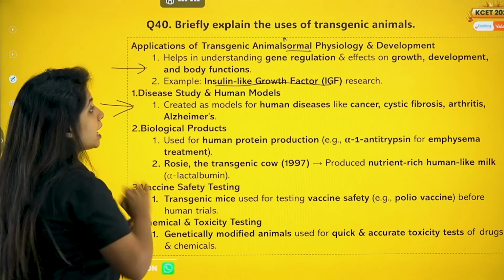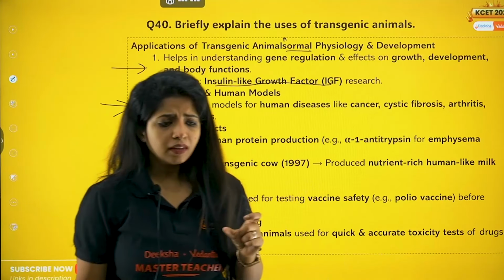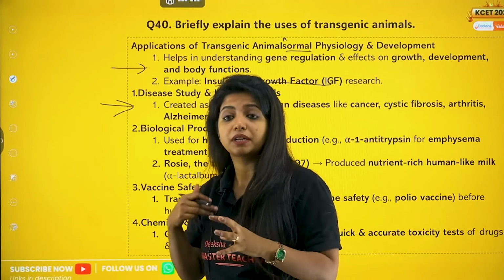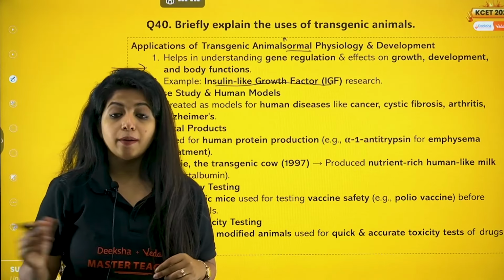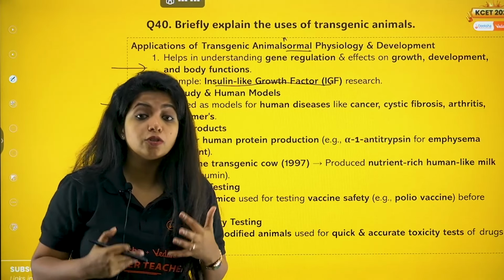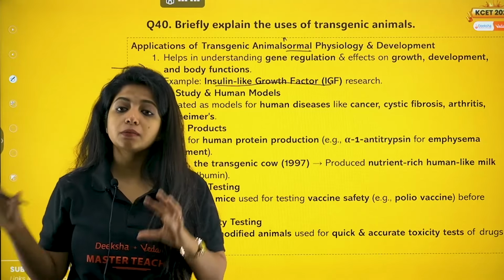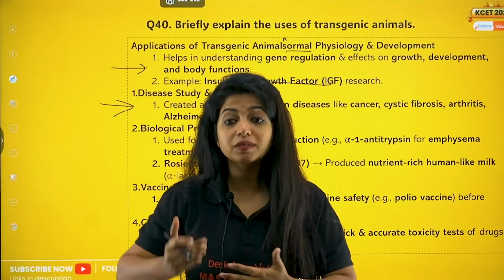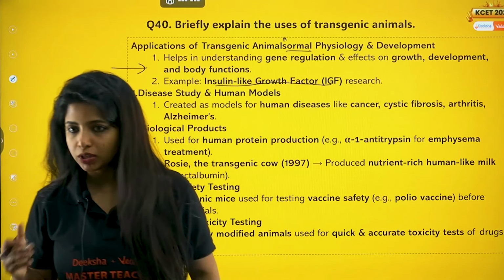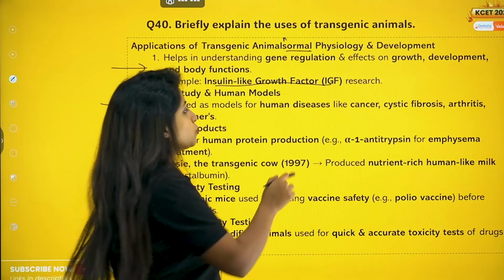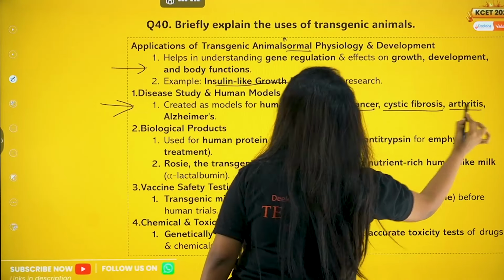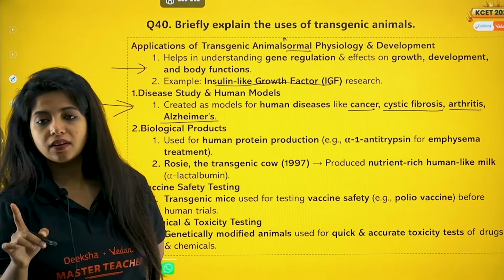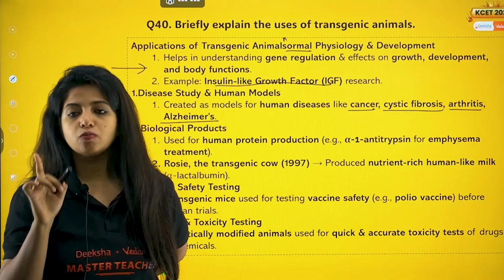Second thing, for understanding the diseases. For example, I cause a mutation in the genes of a mice that causes cancer, and now I see what are the things that are happening inside the body of that organism. And probably I can also give it some medicine and see how it responds to it. So that comes as a secondary thing, but basically for understanding how a disease works inside our body, what are the problems that it causes. When we know the problem, we can find the solution as well. So what are the diseases that are usually being asked? Please remember, it's cancer, cystic fibrosis, arthritis, and Alzheimer's. These are things that you should be keeping in your mind.